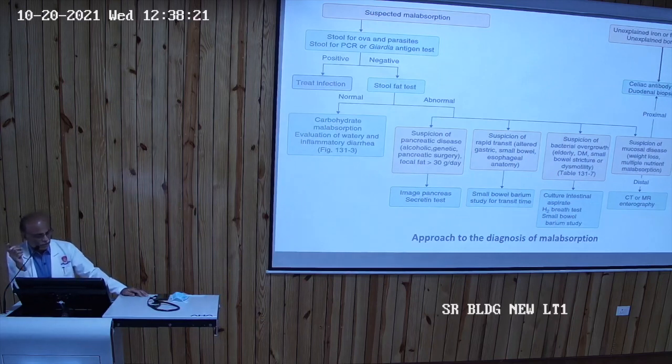So evaluation of watery inflammatory diarrhea, we will see later. If stool fat is positive, there may be multiple causes, either a pancreatic cause, or there may be rapid transit, or bacterial overgrowth, or suspicion of mucosal disease. All these can lead to malabsorption syndrome. If the proximal gut is involved, probability is celiac, we will go for the antibody test, and duodenal biopsy is helpful. In distal disease, you have to do CT or MR enterography.